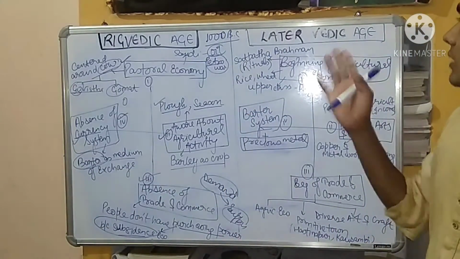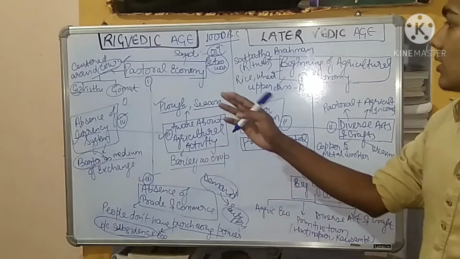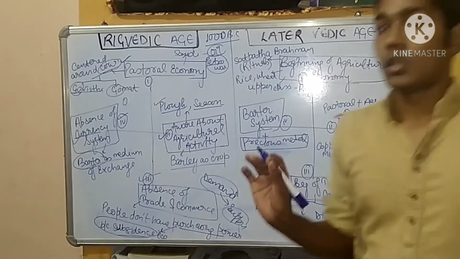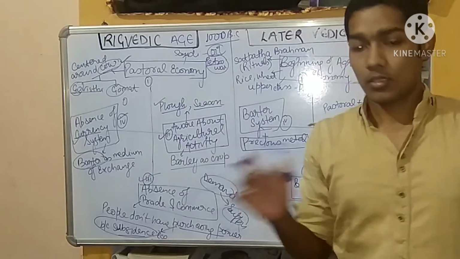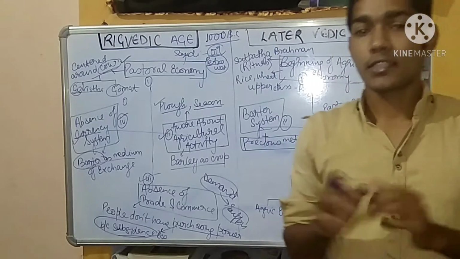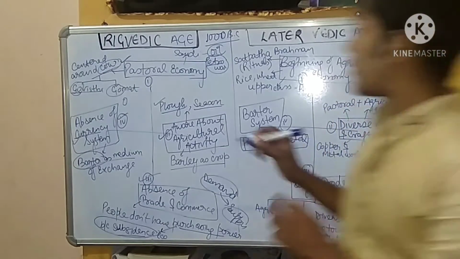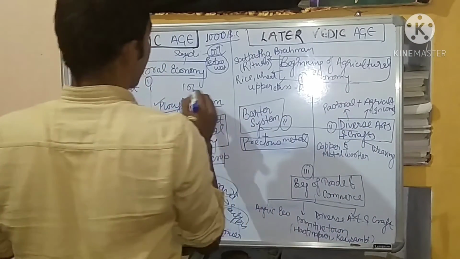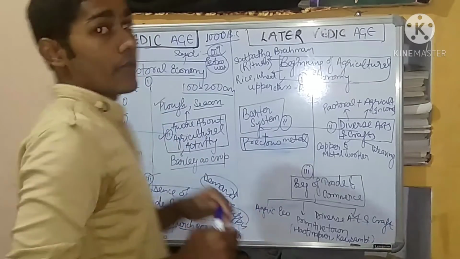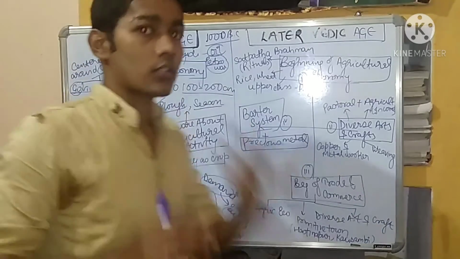So when we move from Rigvedic to later Vedic age, we find that, as we have discussed, iron has played a very important role. Because of this iron, what happened? As we know, they were settled in the part of the Gangetic plain. In the Gangetic plain the rainfall is between 100 to 200 centimeter. When there is such rainfall, the forest is very thick, and when the forest is very thick, you need something to cut the forest.